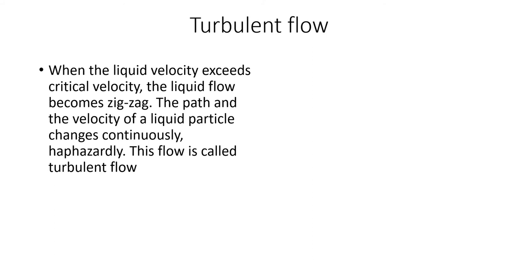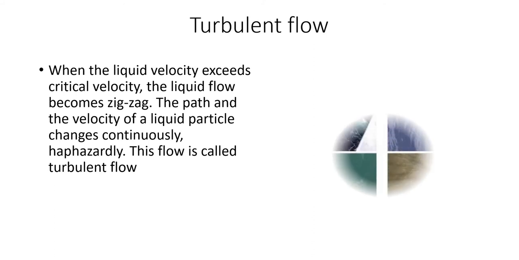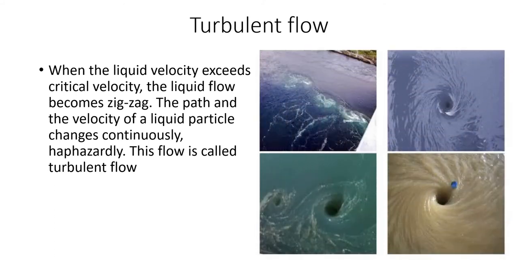Such flow is called turbulent flow. In the case of turbulent flow, there will be vortices. Here you can see that the flow is not smooth, it is irregular. Such type of flow is known as turbulent flow.